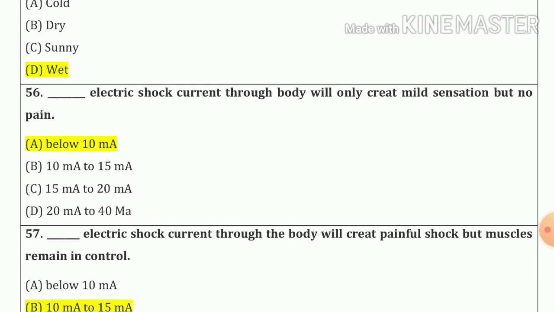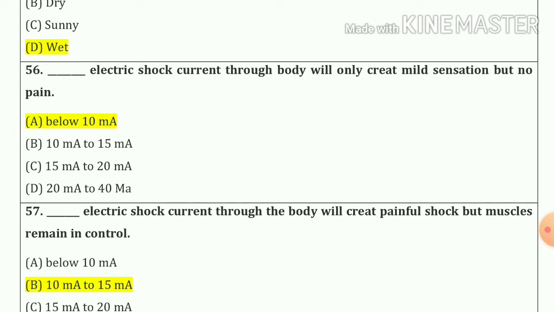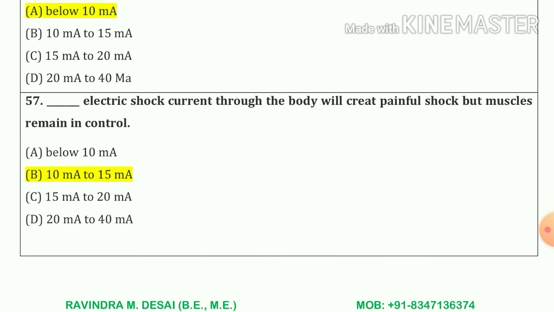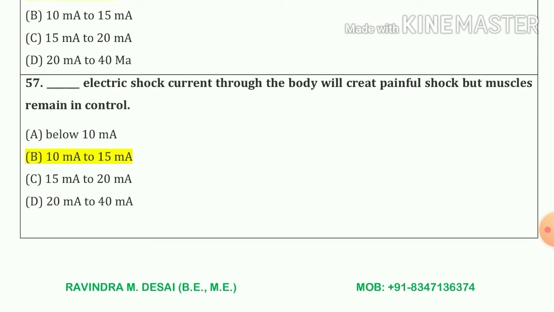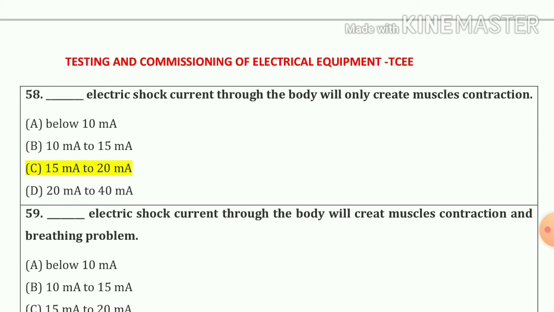Blank electric shock current through body will create mild sensations but no pain. So our answer is option number A, below 10 milliampere. 57 number. Blank electric shock current through the body will create painful shock but muscles can remain in control. So our answer is 10 milliampere to 15 milliampere. 58 number. Blank electric shock current through the body will only create muscle contraction. So our answer is 15 milliampere to 20 milliampere. Option number C.